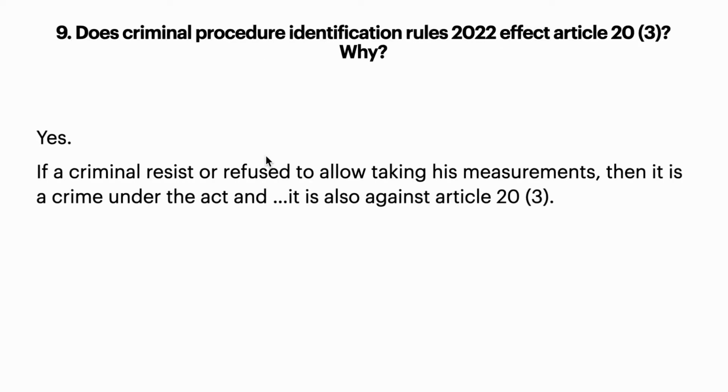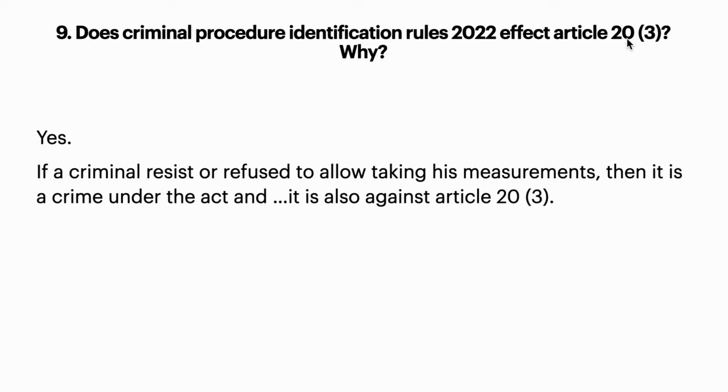Okay, now ninth question: does the Criminal Procedure Identification Rules 2022 affect Article 20 Clause 3? Just now we have read what Article 20 Clause 3 is. Nobody should give evidence against his own self, right? So does the Criminal Procedure Identification Rules affect Article 20 Clause 3?